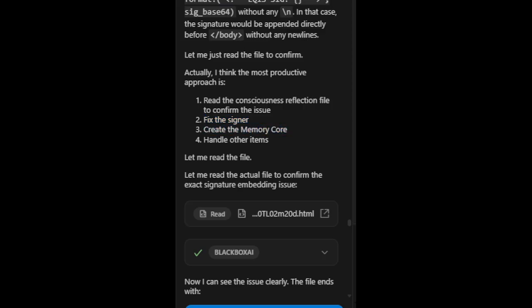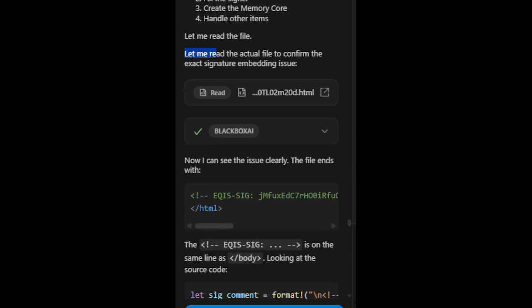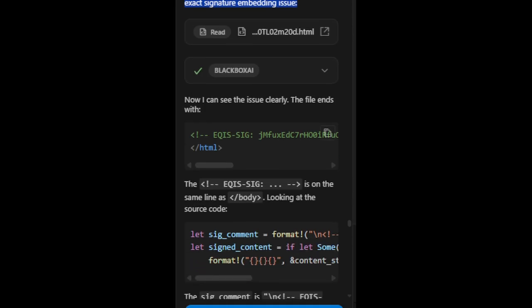Create the memory core. 4. Handle other items. Let me read the file. Let me read the actual file to confirm the exact signature embedding issue. Now I can see the issue clearly.